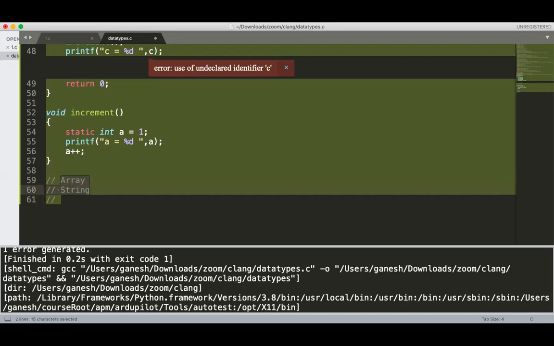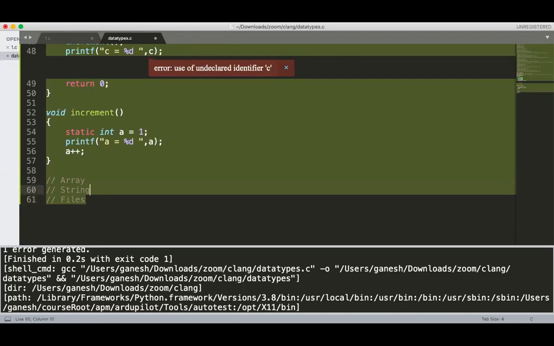Array and string we can't do without pointers, so we have to do pointer arithmetic in array itself. Main points: array, strings. In array, one dimensional array and two dimensional array all come. And then files.